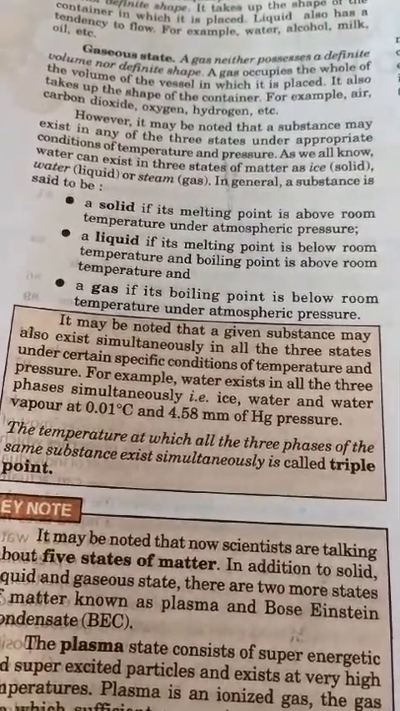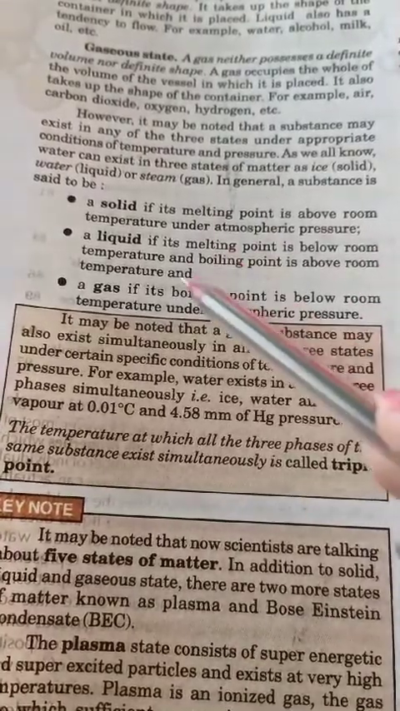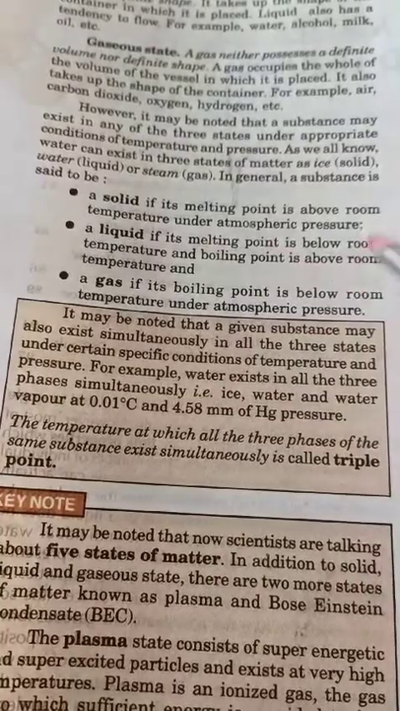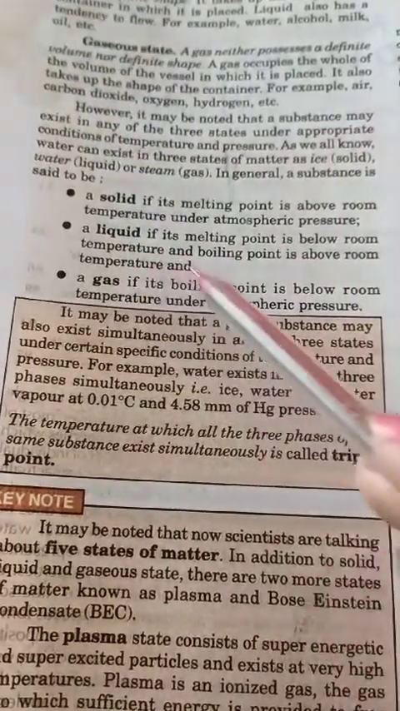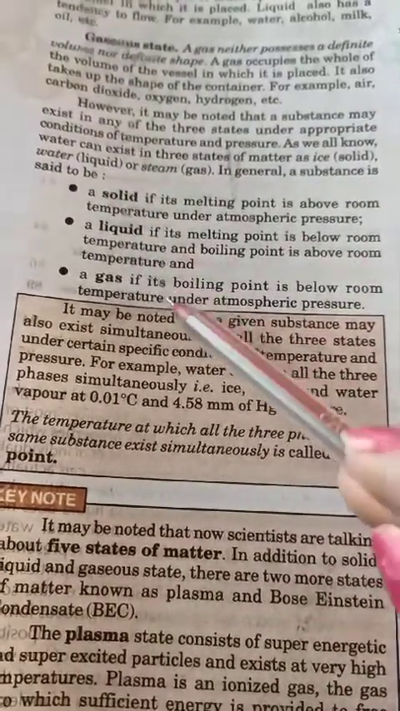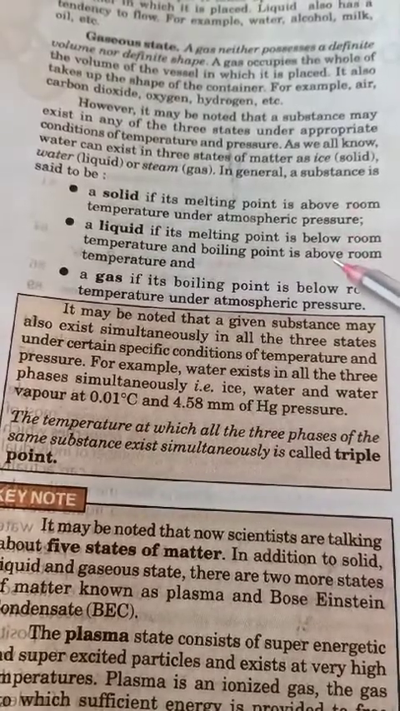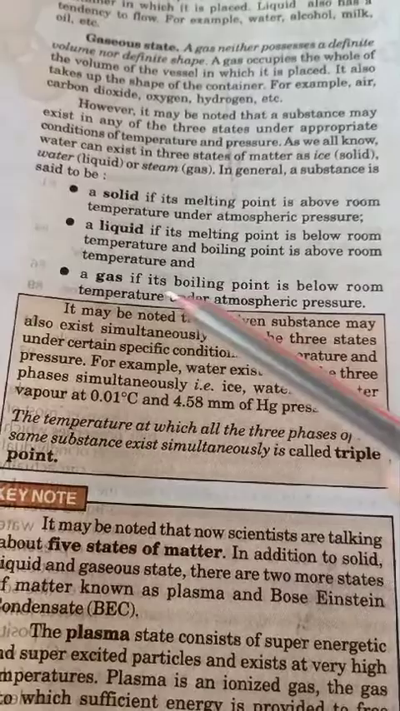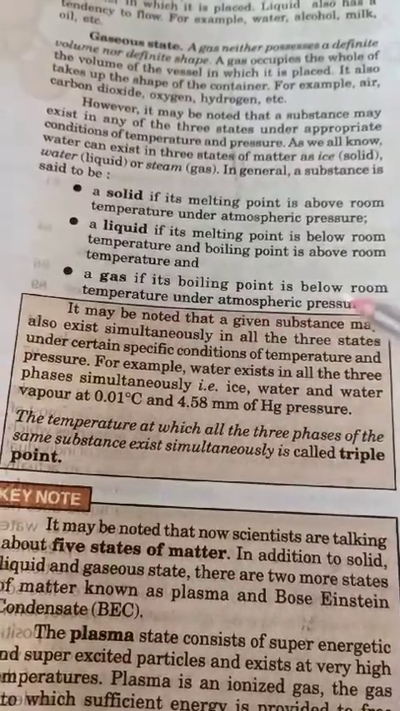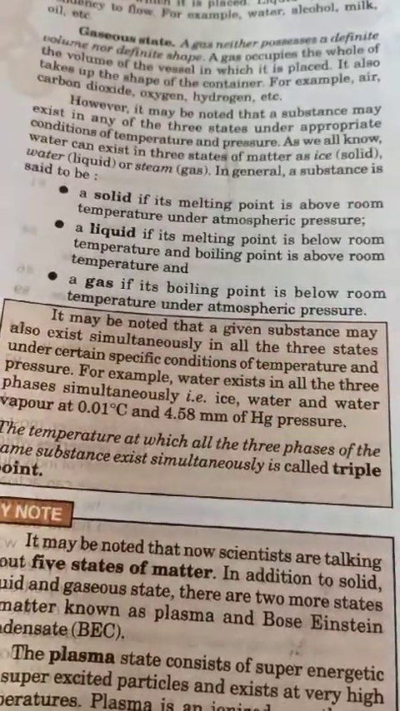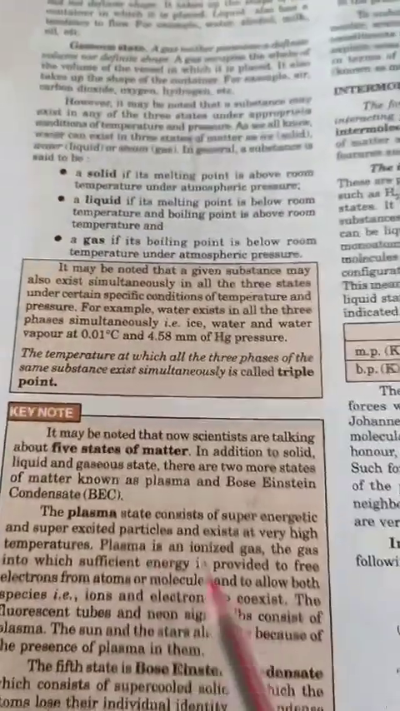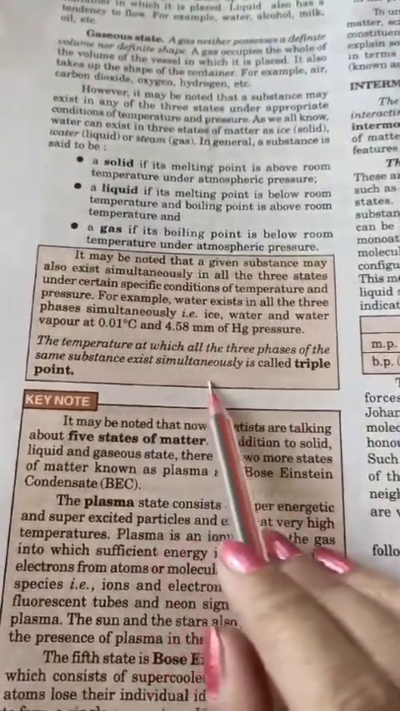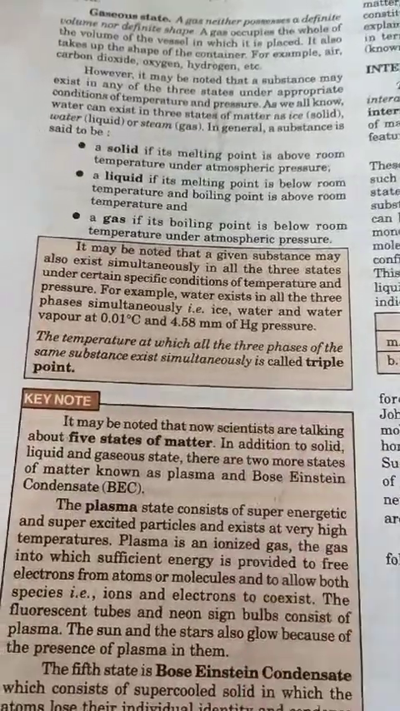After this, if a solid's melting point is above room temperature, it will be solid under atmospheric pressure. If a liquid's melting point is below room temperature and its boiling point is above room temperature, it is liquid. A gas has a boiling point below room temperature under atmospheric pressure. Understood, beta? The temperature at which all three phases of the same substance exist simultaneously is called the triple point.